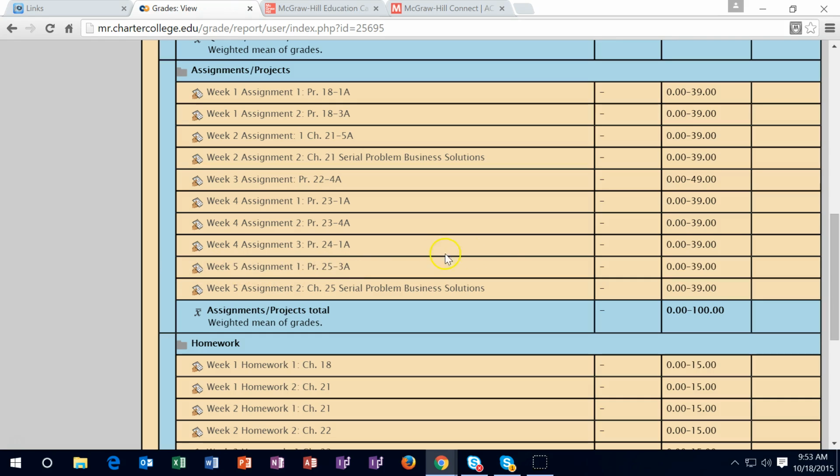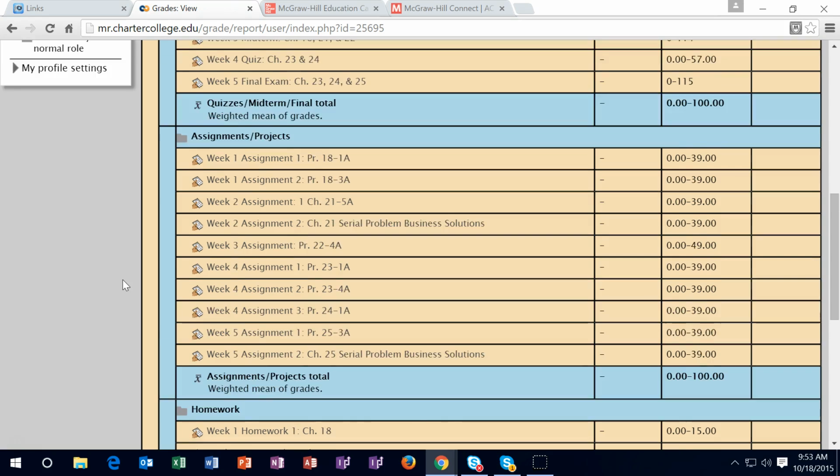If you have anything other than full credit on these, you could go in there and redo them again, and I will update the grade the following grading period, which will be the end of the next Tuesday following the Sunday of the close of the week. So keep that in mind. Go back in here and make sure to pick up any late work that you can do.